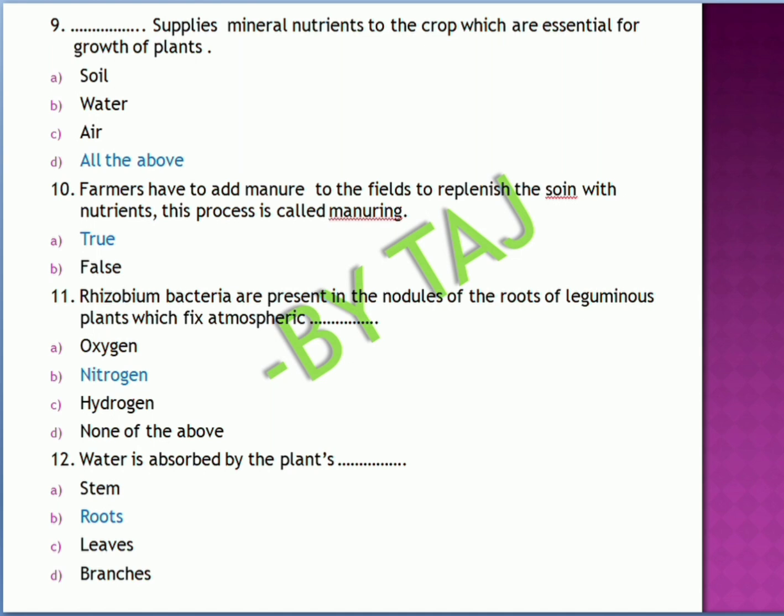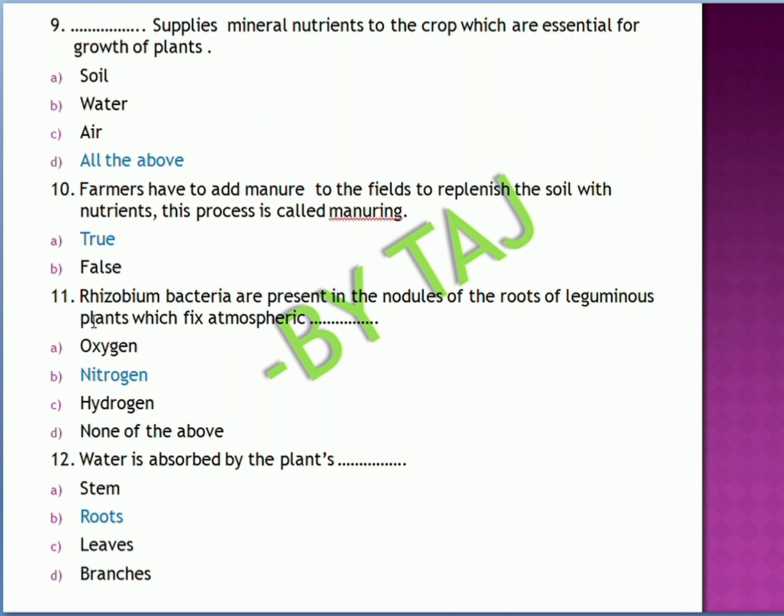So coming to the 10th question, farmers have to add manure to the fields to replenish the soil with nutrients. This process is called as manuring. Is it true or false? That you have to tell. So this one is the true concept, because manuring is very important for the farmers. Add to the field to replenish the soil. That means when we grow a particular kind of plants over a long period of time, the soil loses its fertility. So that's why it is very important to replenish the soil with the help of manuring.